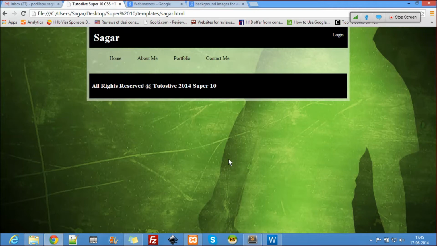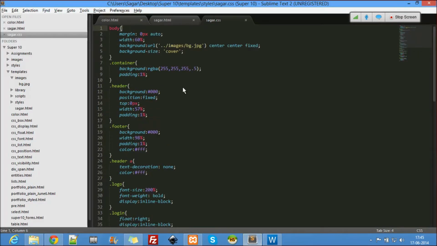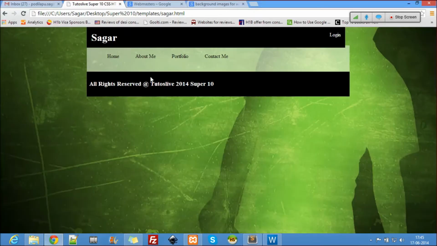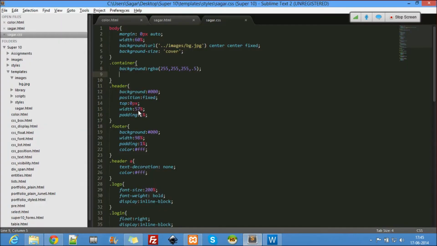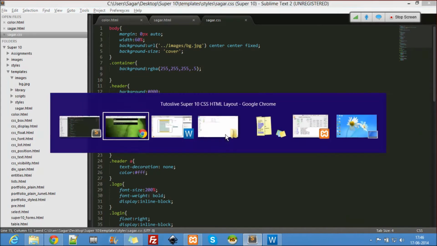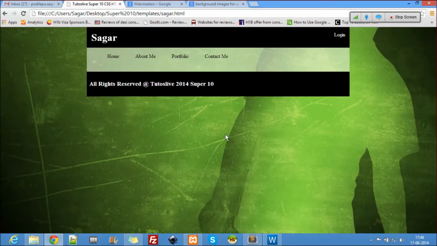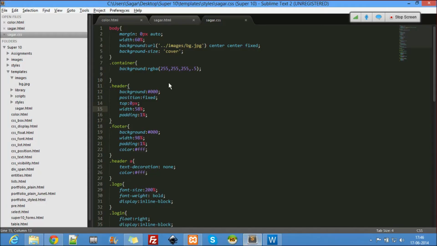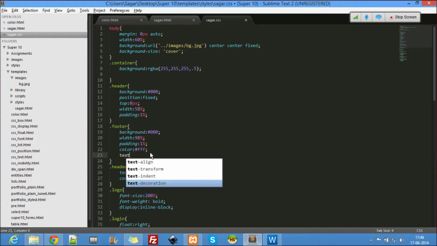this is better. So now let me just do one thing here. Let us remove the padding to the container and see what really happens there. Right, so the padding is 0, so it looks good, and we have to increase the width of the header to 59% or 58%. Right, this is it. And one more thing in the footer is I want the text align to be center.